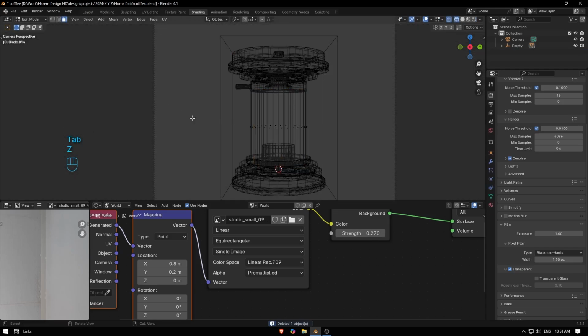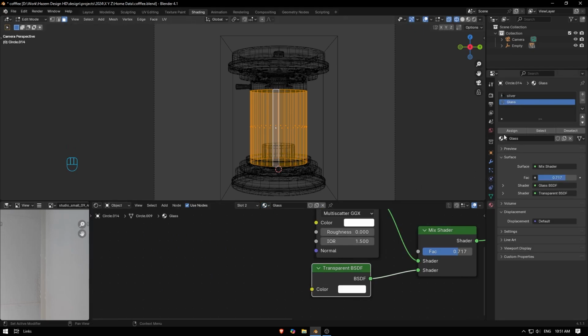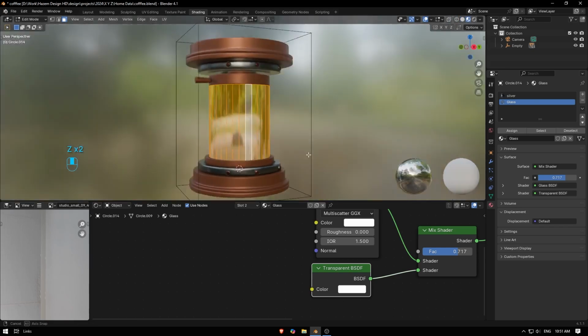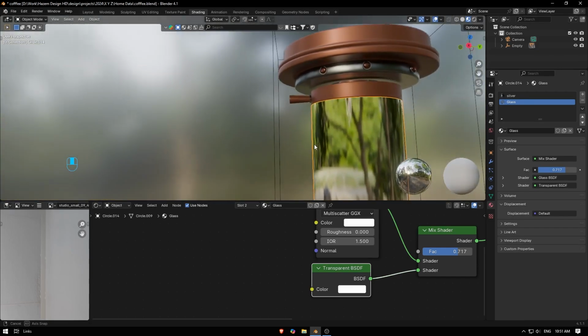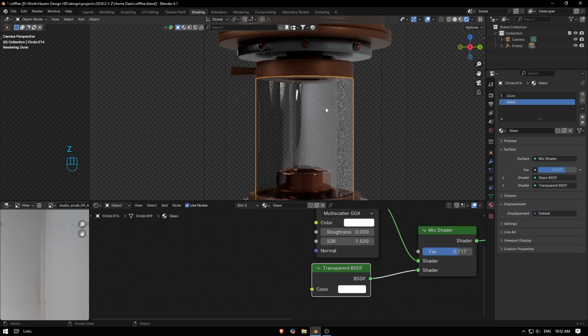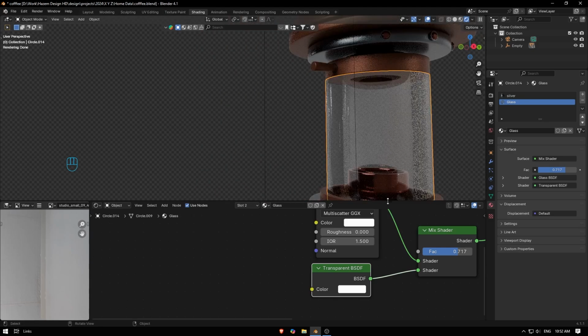And maybe this ring deserves to be glass. So I'm gonna switch from off-world to object, and then go to the glass material here, hit assign. That means when I switch that ring gold, it's gonna be this one, like glass. So we can test it in render. It feels like something is wrong or something.